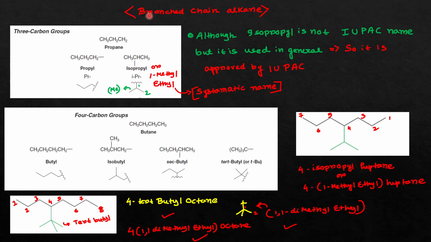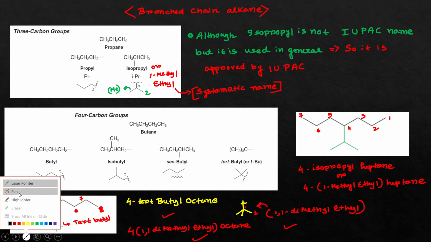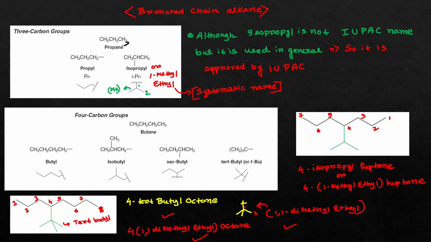Now I will discuss the nomenclature of branched chain alkyl groups. If you remember, branched chain alkyl groups come from these types of structures. You can see that this is a 3 carbon group, so this is the structure of propane. In case of an unbranched chain alkane, you remove this terminal hydrogen. So this will be CH3. I am sorry, there is some mistake. This will be CH3.